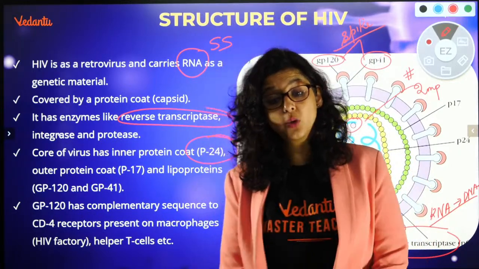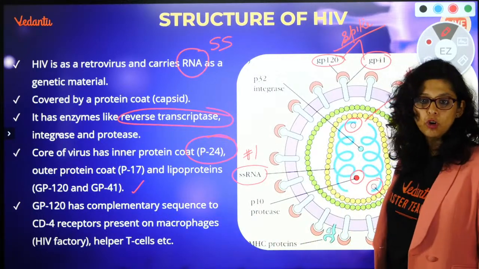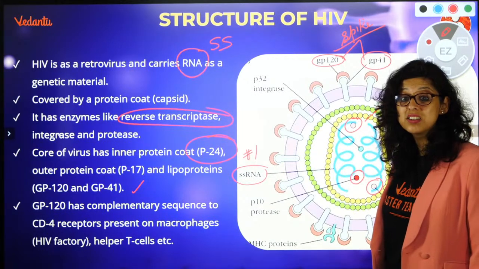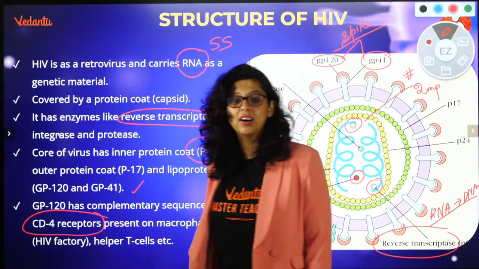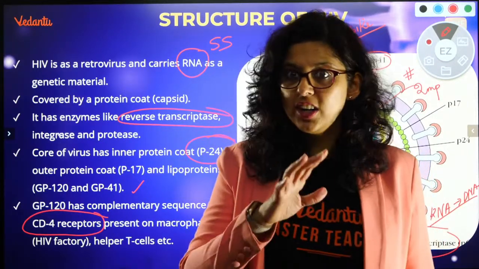And what are the ones which are to attach lipoprotein spike? GP120, GP41. And GP120 has complementary sequences to CD4 receptor. जाके CD4 पे चिपक जाएगा. CD4 को destroy कर देगा. Just like Thanos, it will destroy it.